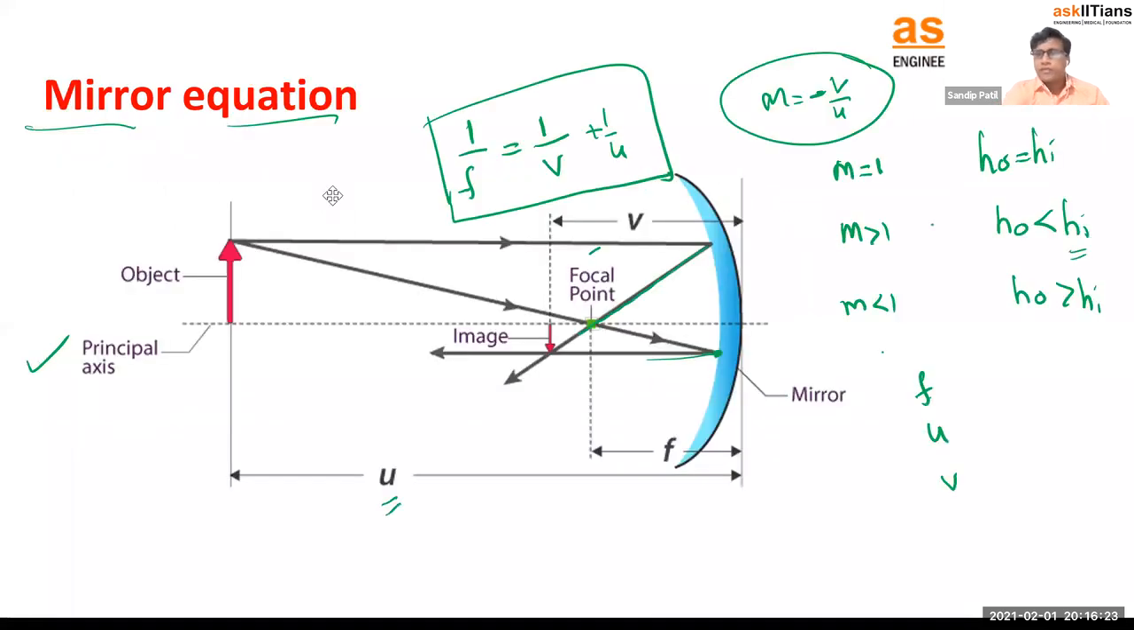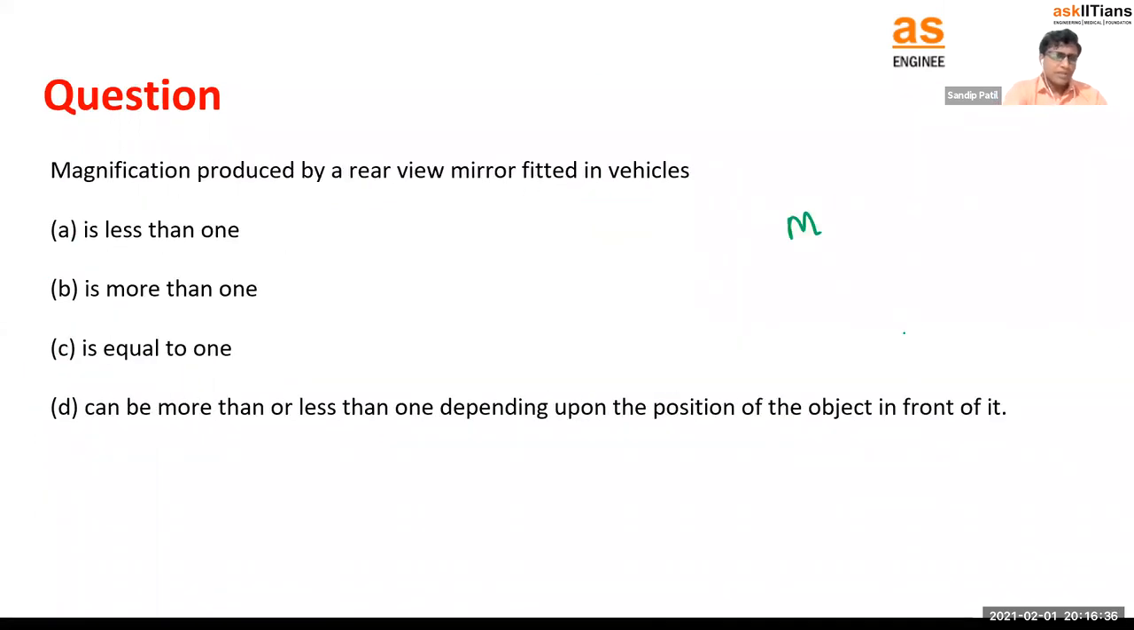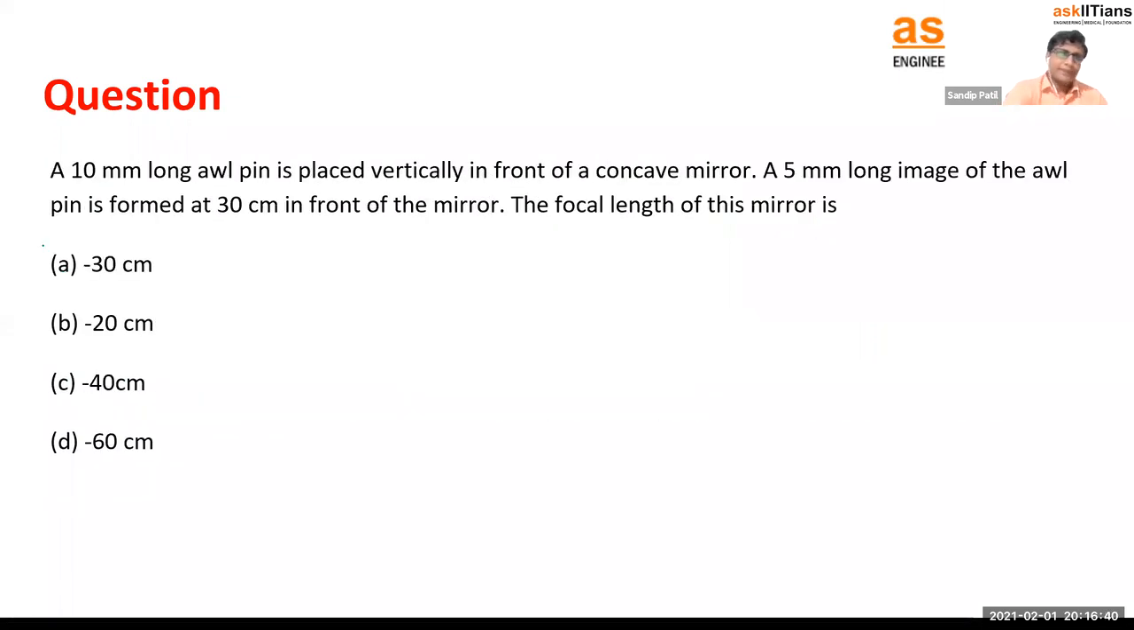Let's see. For the image to be smaller, it means the height of the image is smaller. So the height of the object is greater than the height of the image. In that case, magnification is less than 1, right? So write down less than 1. Now, this is one numerical where we have to use this formula, right? We have written this formula, 1 by f is equal to 1 by u plus 1 by v. So let's try to use this formula.